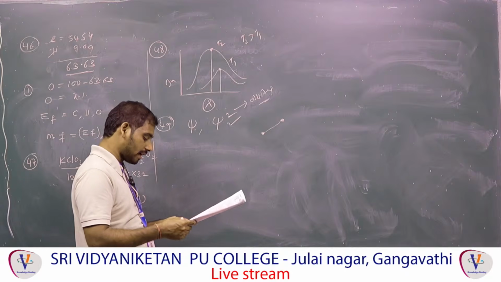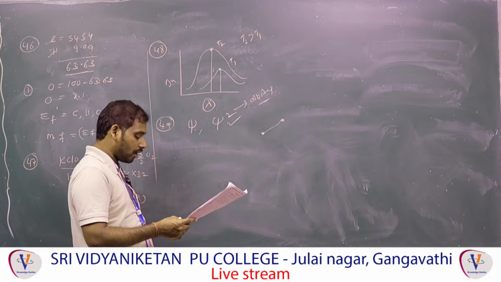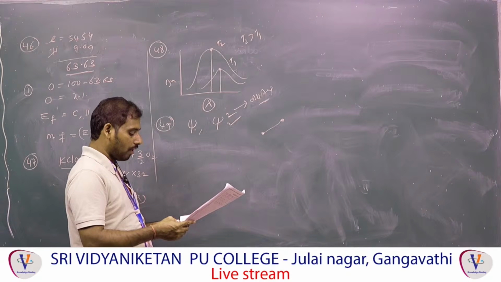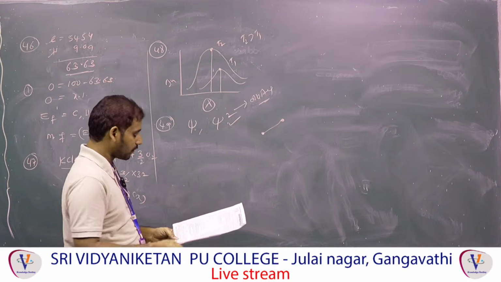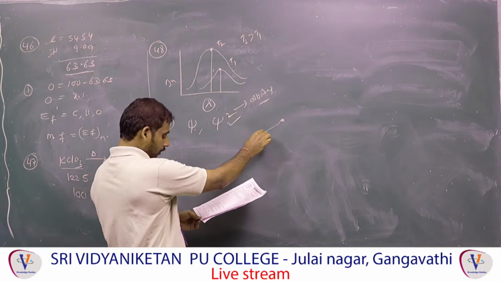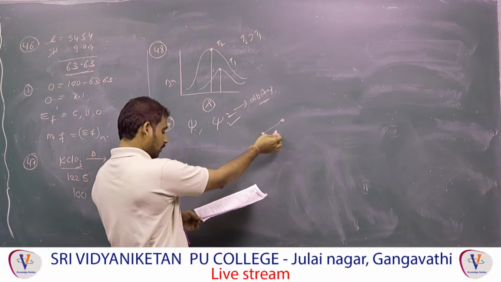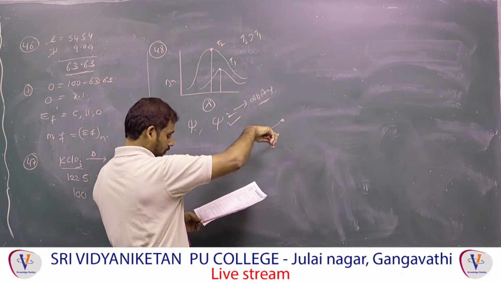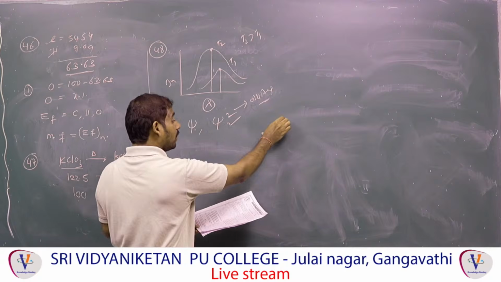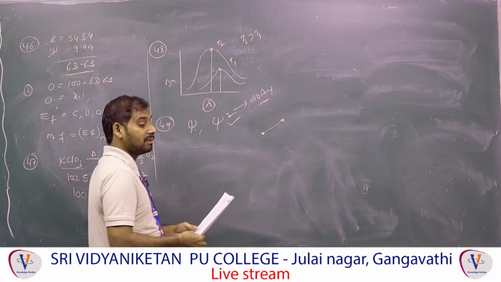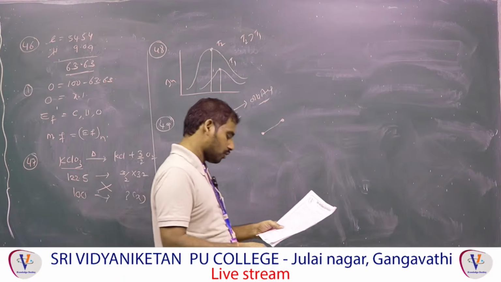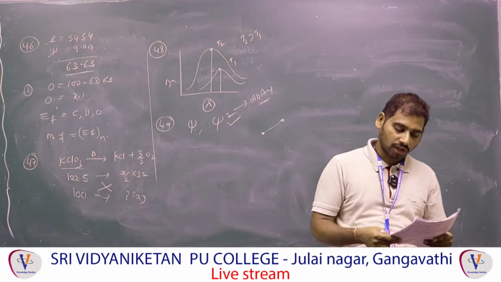So that's why statement 1 is correct. Psi square at any point of an atom gives the value of probability density. Correct. Psi square at any point around the nucleus gives the value of probability density. Probability density is maximum. Right, that is correct. So statement 1 and statement 2 both are correct.